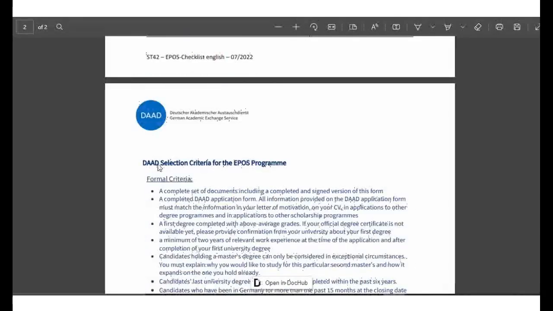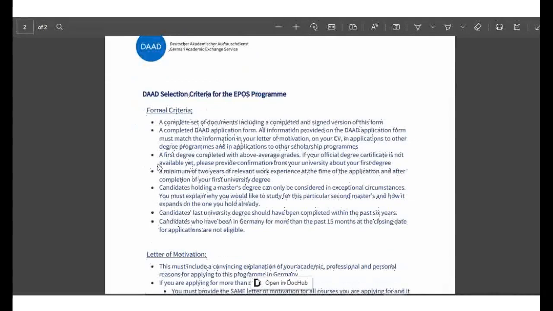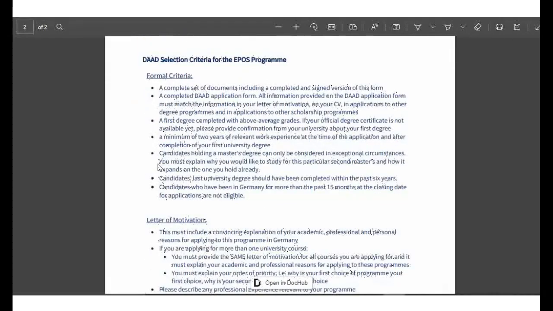When you open this link, it gives you another portion where you have to provide documents. These are the formal criteria: a set of completed documents and a signed version of this form. The completed DAAD application must match the information in your letter of recommendation, motivation, and CV as well.